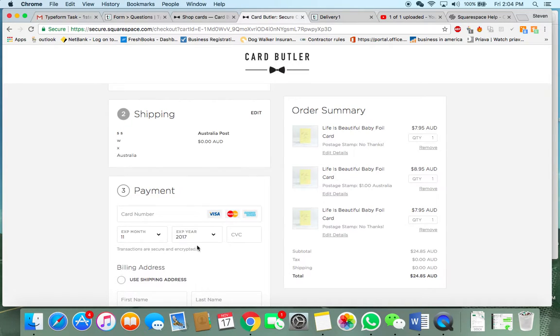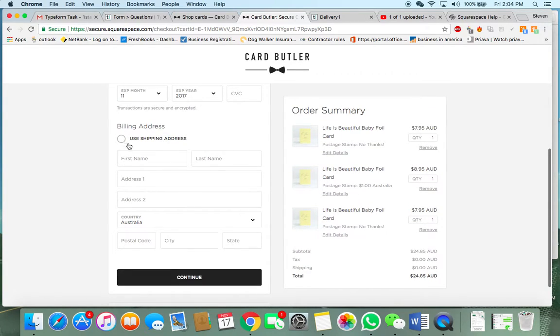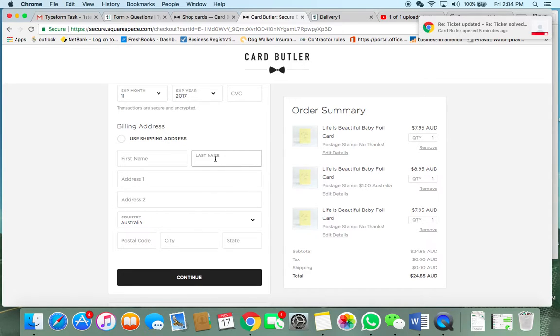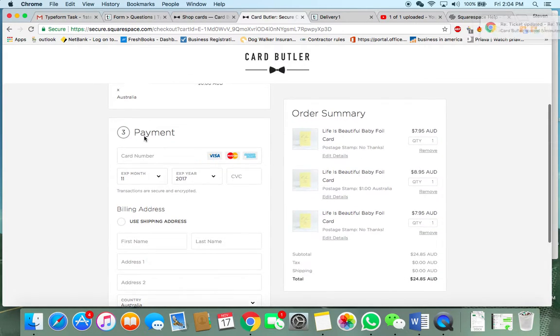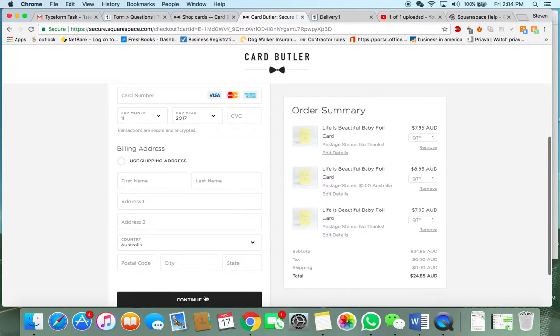I think those are the fields that are needed. Yep. And I'll go to payment. I'll go, oh, okay, billing address. I can use the same as the shipping address or the other. So basically, I could put in my recipient up here in shipping and myself down here.